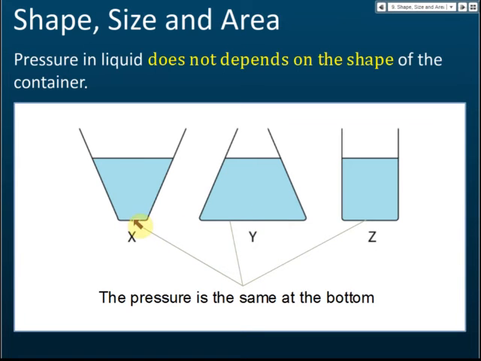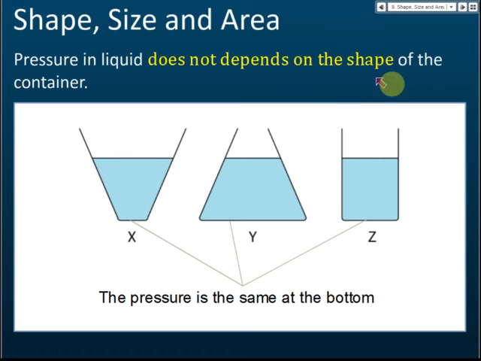And also you can see that the area is not the same. This one has a smaller area, this one has a bigger area, but still the pressures will be the same. The pressures of the liquid will be the same at the bottoms of the container. That is the pressure of the liquid. If they ask about the pressure exerted by this container on the table, then they will be different. Pressure exerted on the table and pressure in the liquid are not the same. I will discuss that later.